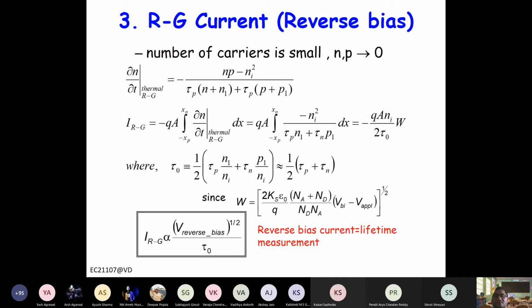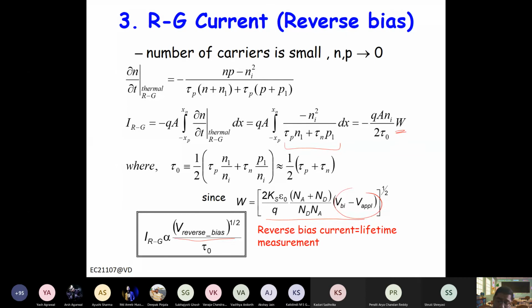You can see here the detailed derivation. So dn by dt is basically np minus n_i squared by the denominator term, and when you integrate over dx, now this is more or less constant because the carrier concentration is very small, right? It's not varying. So you can just write W here, the integral of dx becomes W, and W is this expression, square root of V. So your generation current here is proportional to the square root of V.